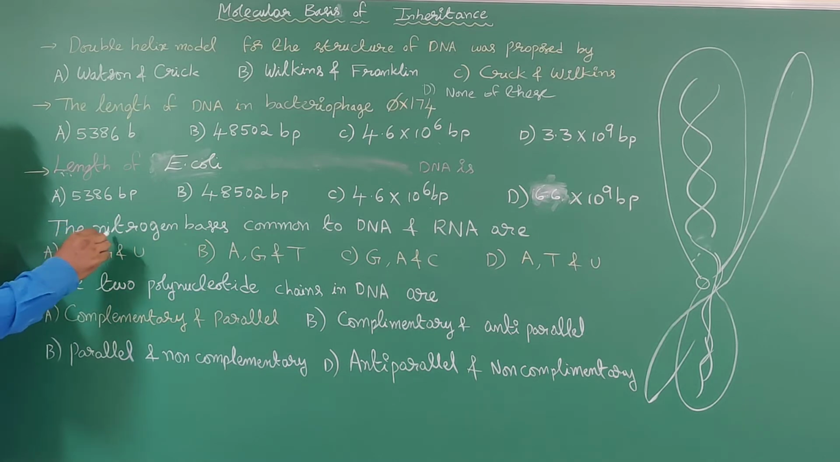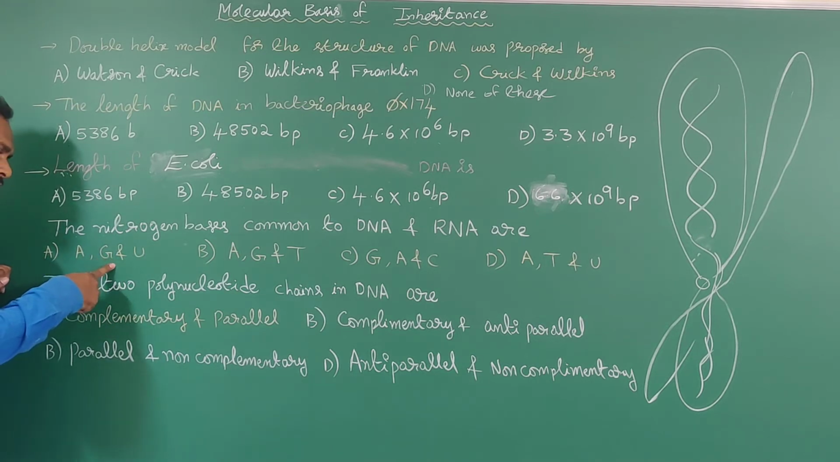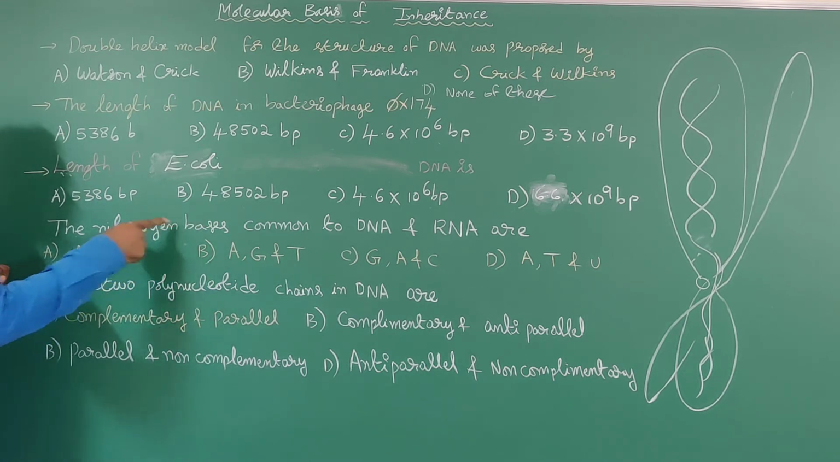So what is the next question? The nitrogen base common to DNA and RNA. What are the given options? Option A: adenine, guanine and uracil. Adenine and guanine are present in both DNA and RNA, whereas uracil is present in RNA but not in a DNA molecule. Here we have to find the common one.